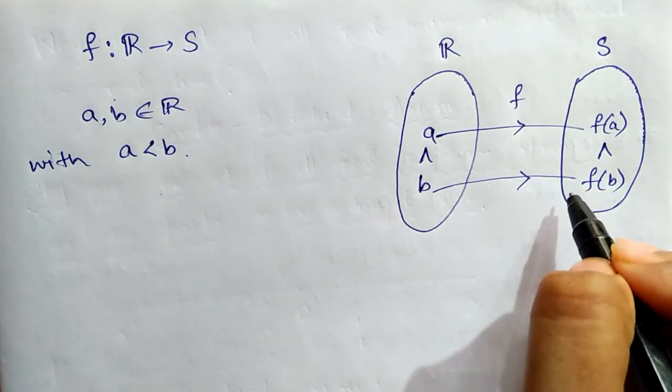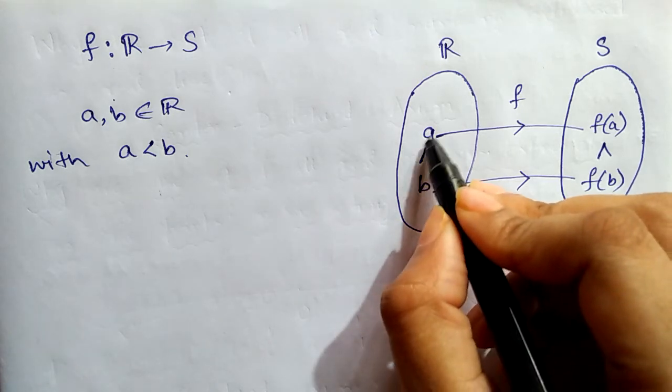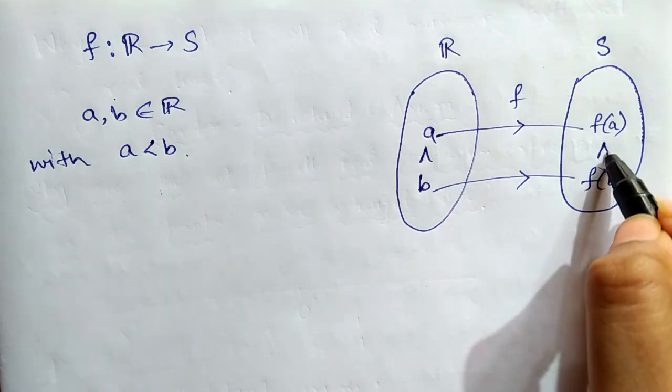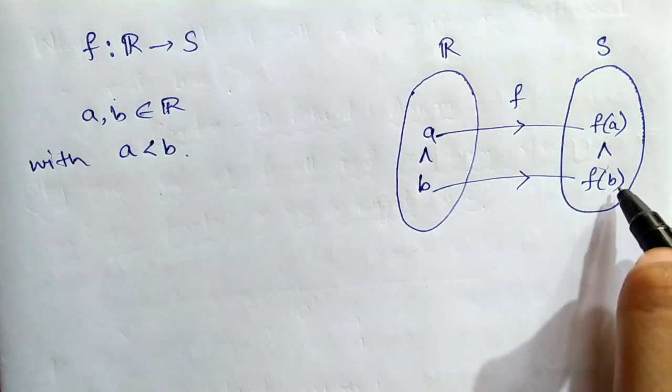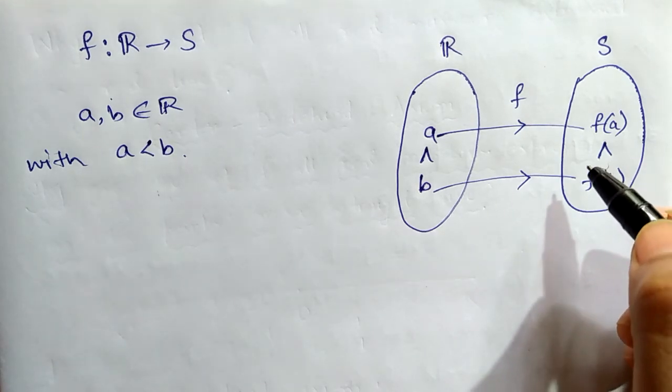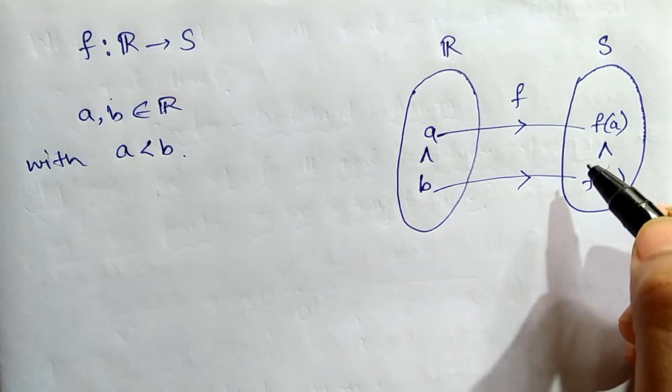Here we can see the order between a and b is preserved by F, so F is called the order isomorphism or order-preserving mapping.